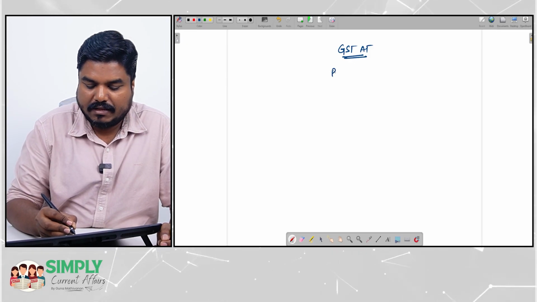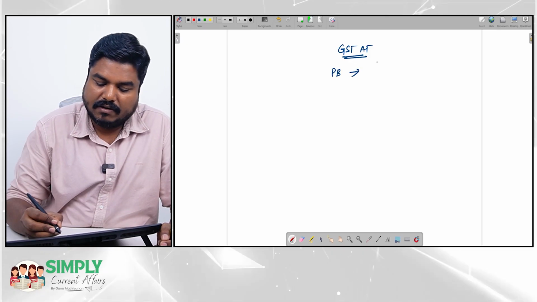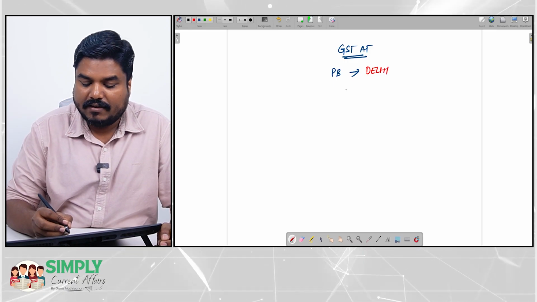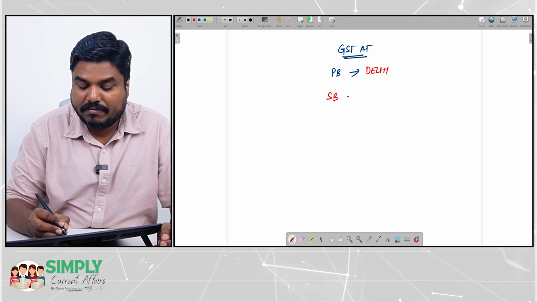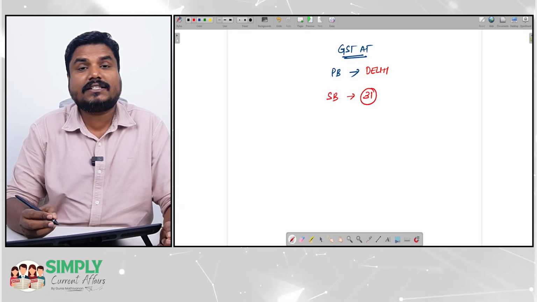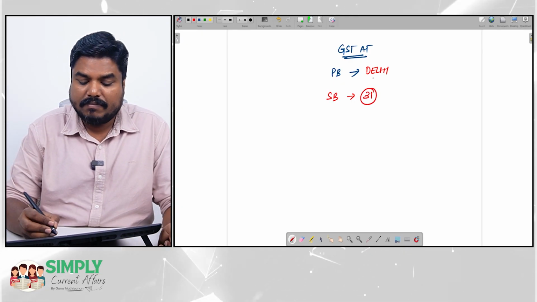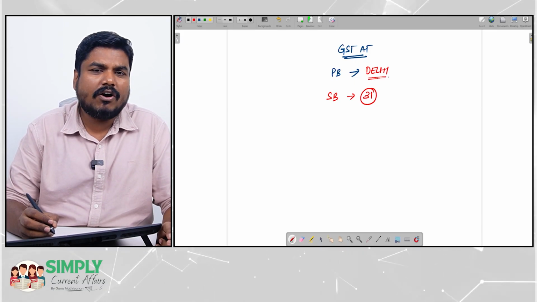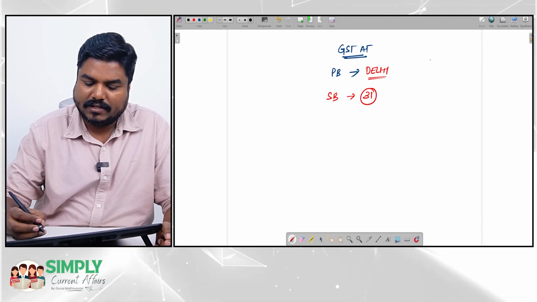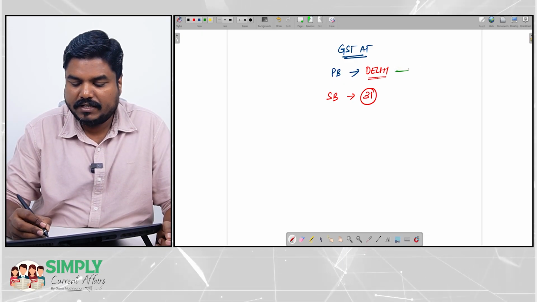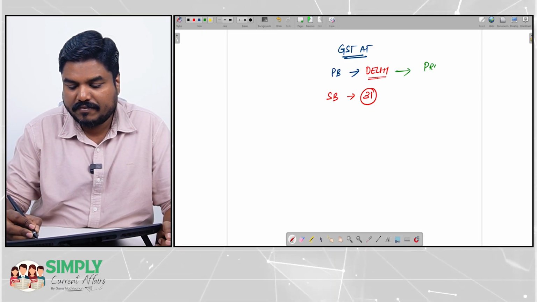This GSTAT has a principal bench, and the principal bench will be in Delhi. Okay, and there will be state benches. There will be 31 state benches in different locations of the country. But the principal bench will be in Delhi. What is the composition? In Delhi, the principal bench will be headed by the president.